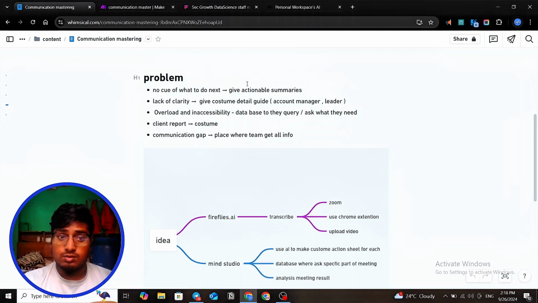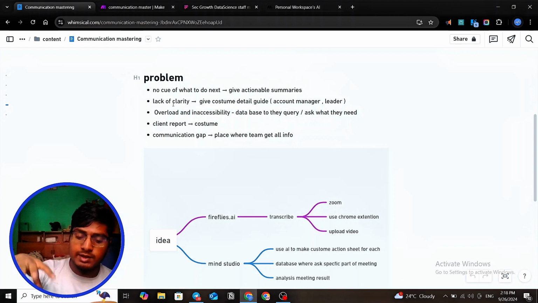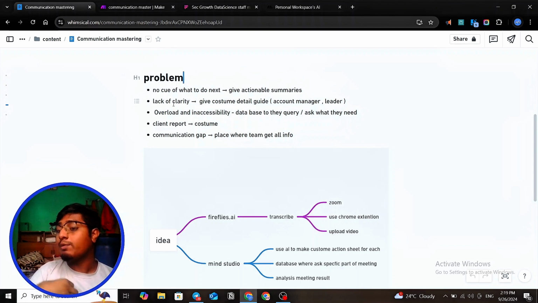So next is clarity. In a meeting we talk about seven topics. Which topic really matters and where should I focus? There should be guided steps for what an account manager should do, what a sales manager should do, because in human nature we just forget everything. So we need guidance, step by step, to see that yes, I have to do this.